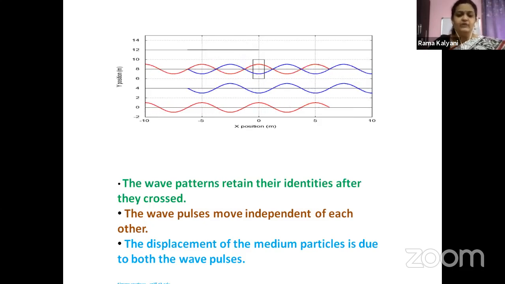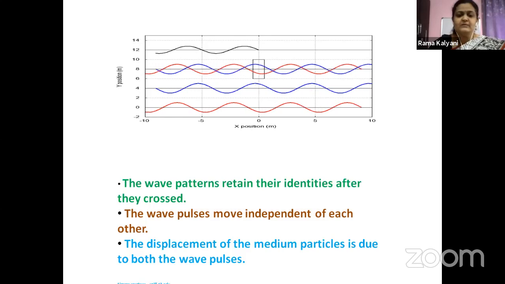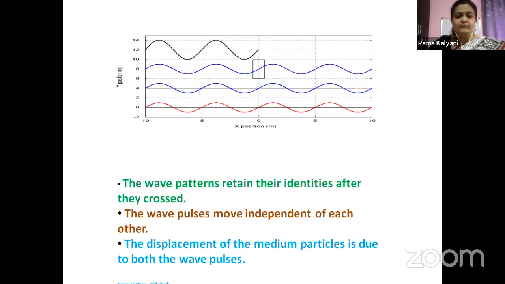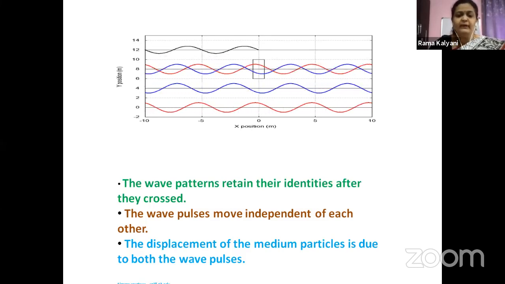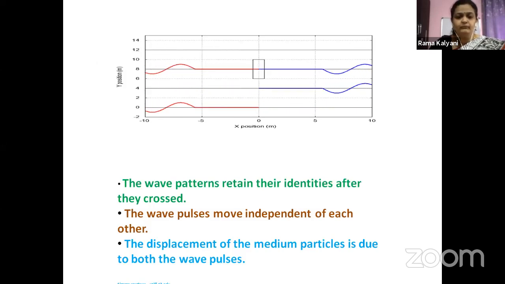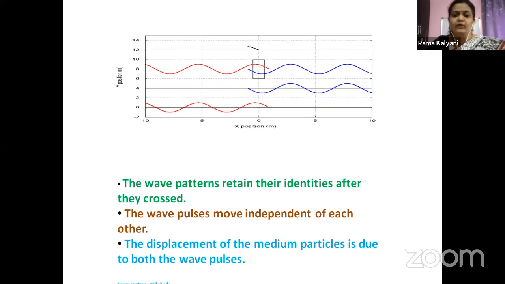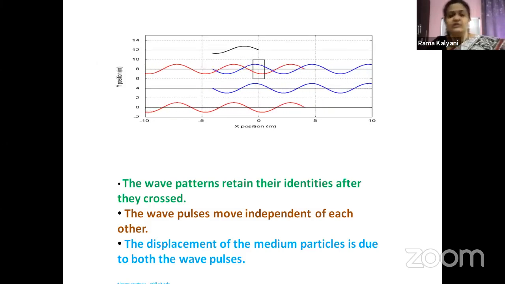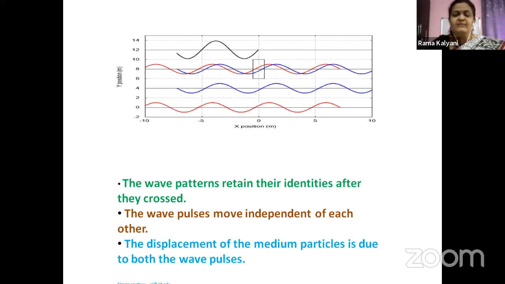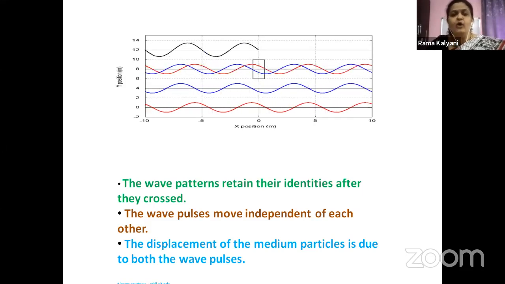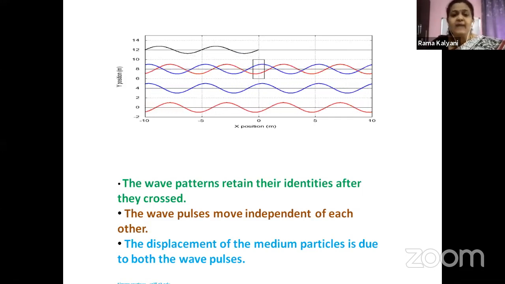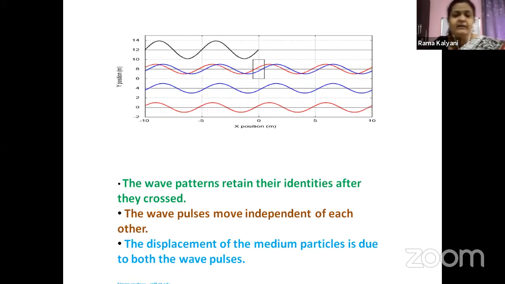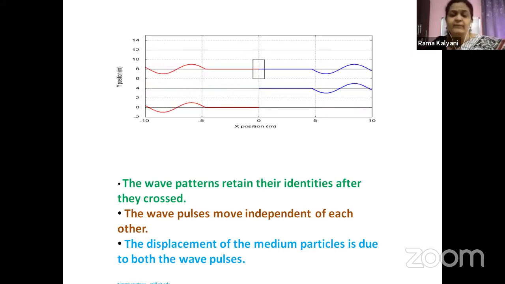Look at the second point, children. The wave pulses move independent of each other. What does that mean? They are not disturbing each other actually. The wave pulses are going on their own way. But what is happening? Why is it that we are getting a different wave altogether? There is the black colored wave.